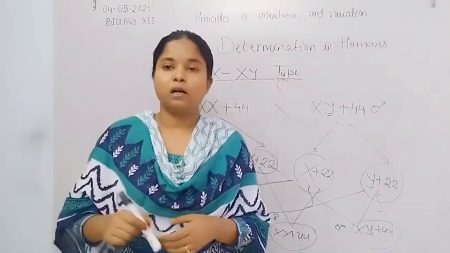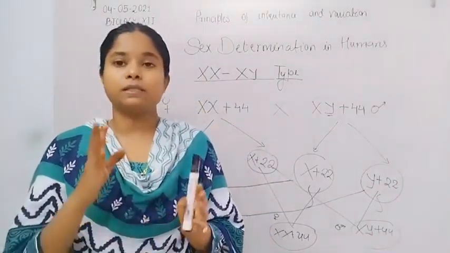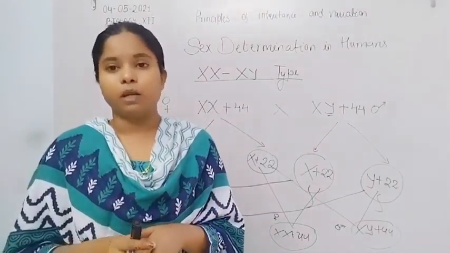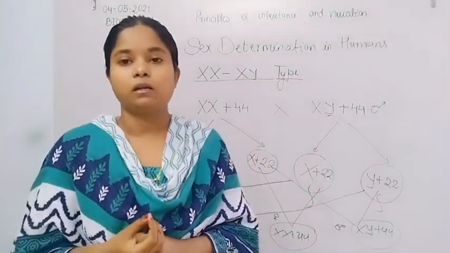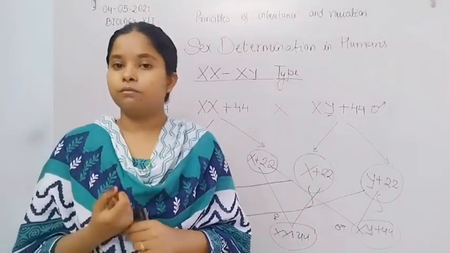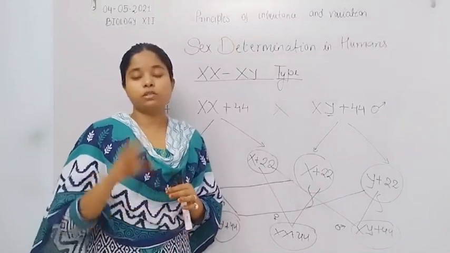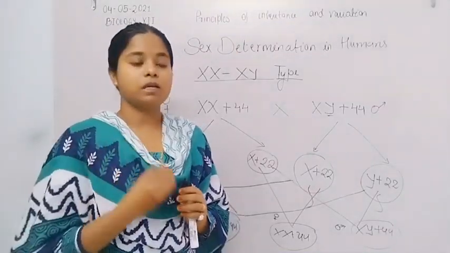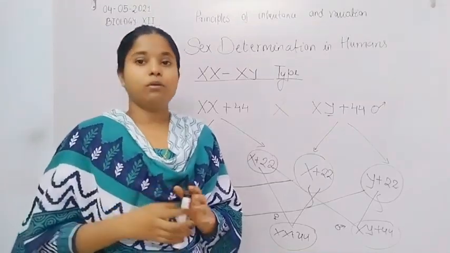When Z fuses with Z, they convert into the male, and when Z fuses with W, they convert into the female. The female is heterogametic because it produces two types of gametes, but the male is homogametic because it produces only a single type of gamete.